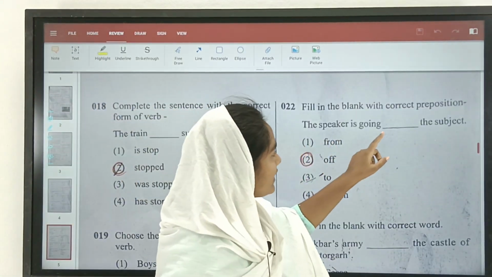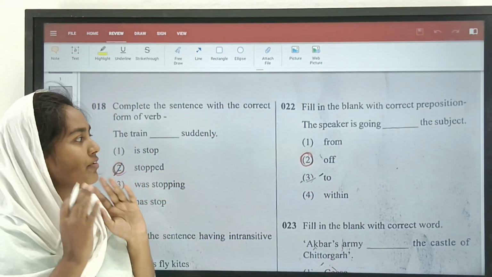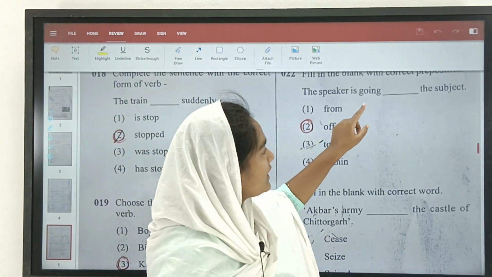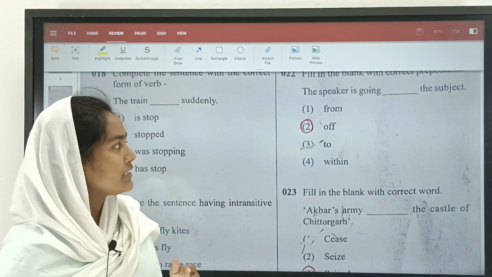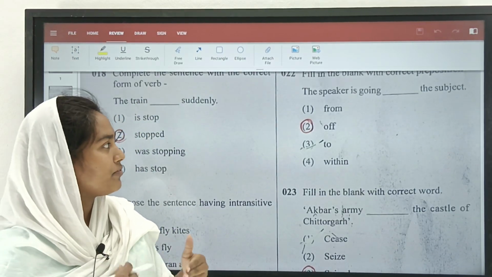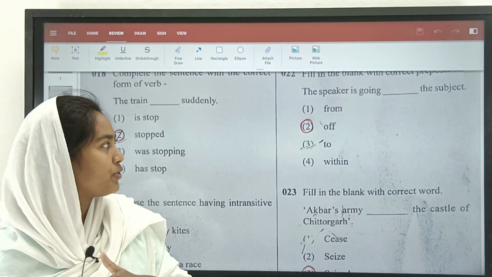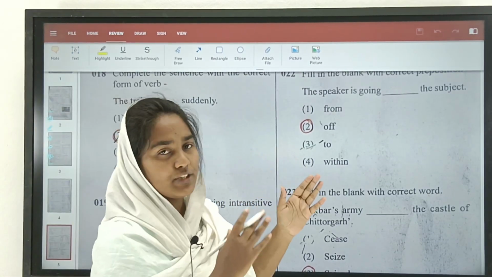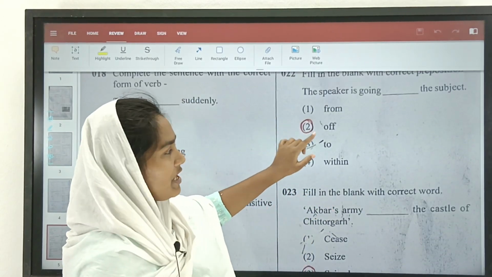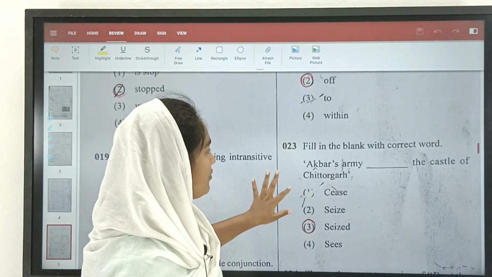Fill in the blank with correct preposition. We all know that preposition is something which shows the position of a noun or a pronoun. So let us see. The speaker is going dash the subject. What is exactly happening there? When somebody is trying to have a conversation and they suddenly stop and go on to another conversation, that means he is going off that. So here the correct answer would be off, O-F-F. That means he is going off that. Let us move on for the next one.